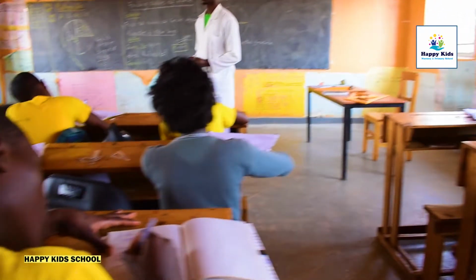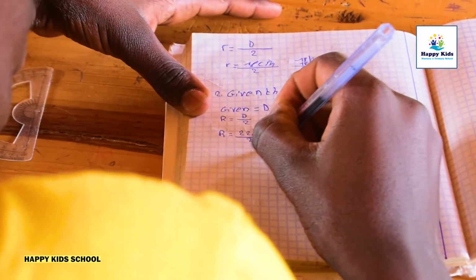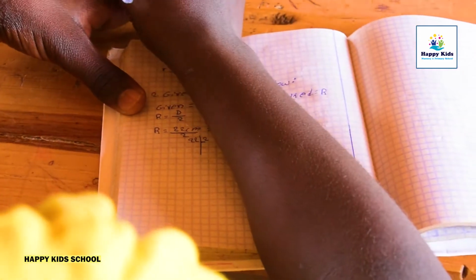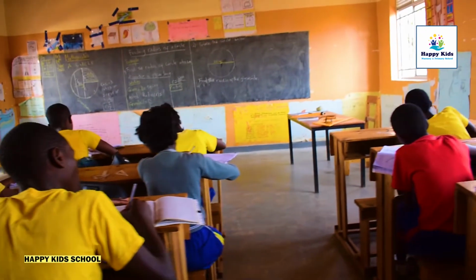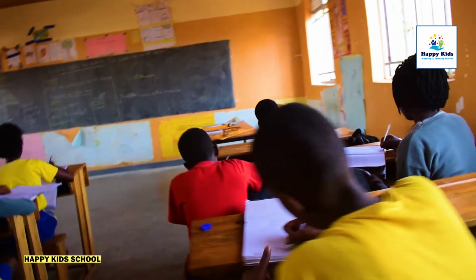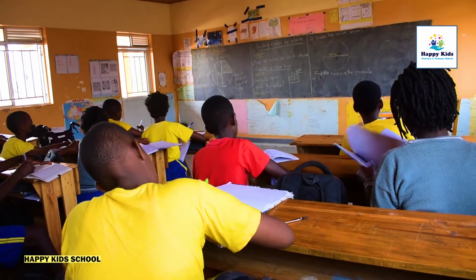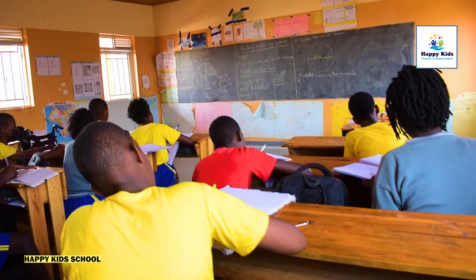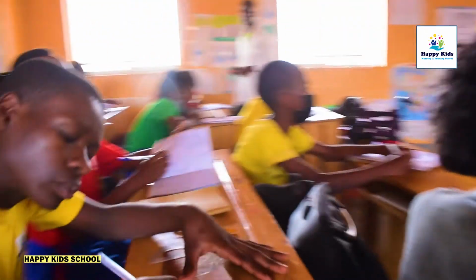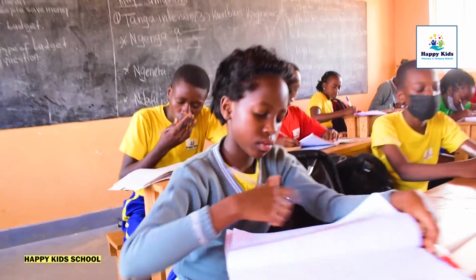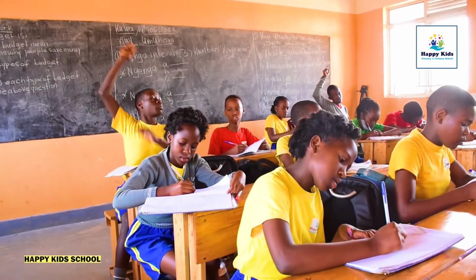Okay, good. Here someone has finished. Good.